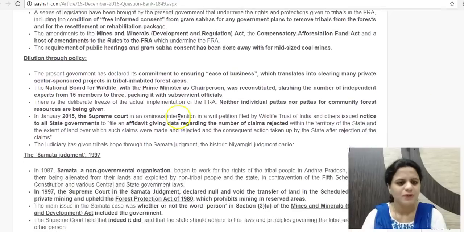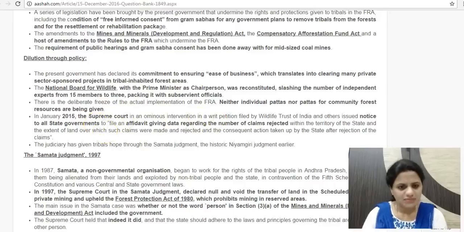Then another is about policy too. Like the National Board for Wildlife, which is the body chaired by the Prime Minister himself. This has been reconstituted presently, and the number of independent experts has been reduced. So this also shows that the seriousness about protection of wildlife is low, rather than increasing business in and through forest regions. So that is the point highlighted.